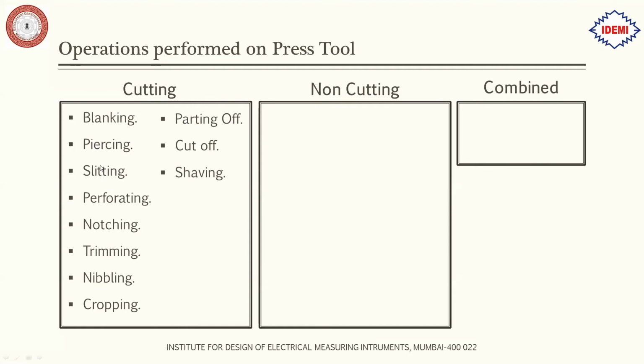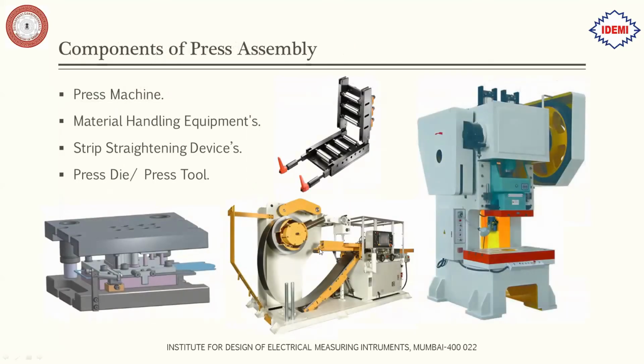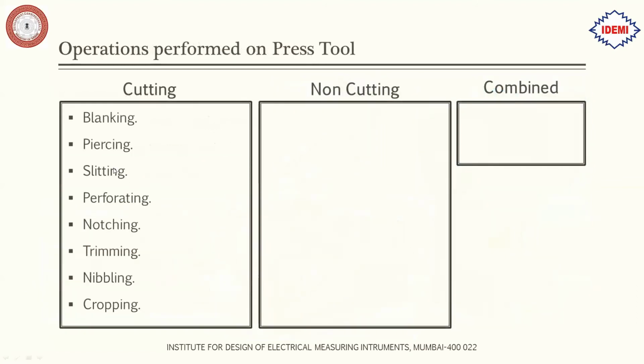Similarly we have slitting. Slitting is used if this is the coil and you have to get its width to 50 mm. For example, it is 60 mm and you want to make it 50 mm. Then this slitting process is used. Perforating: you might have seen on your PC cabinets on the rear side where the fan is mounted, you have many holes at a certain pitch. Those holes are made by the perforating operation. Similarly, we have parting off, cut off, shaving. All this comes under the cutting operations.